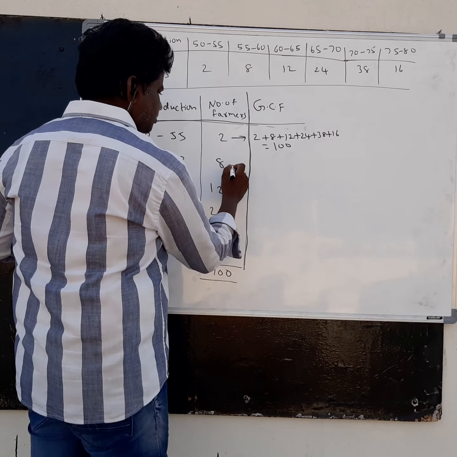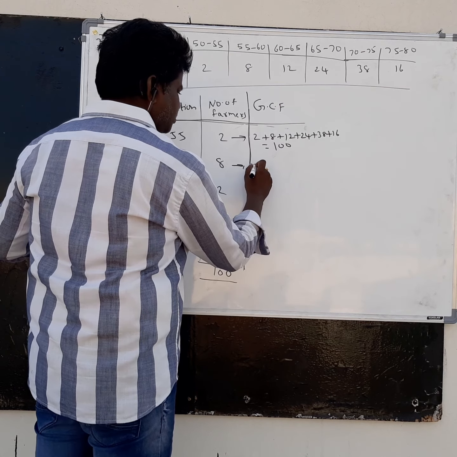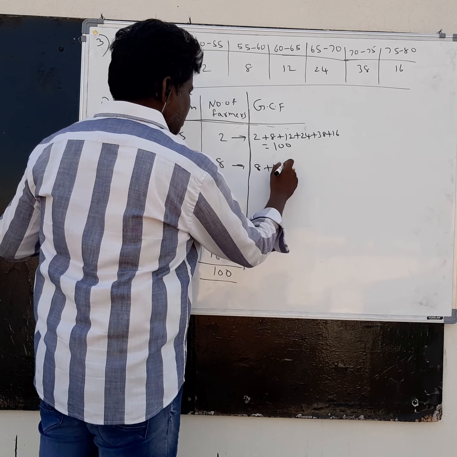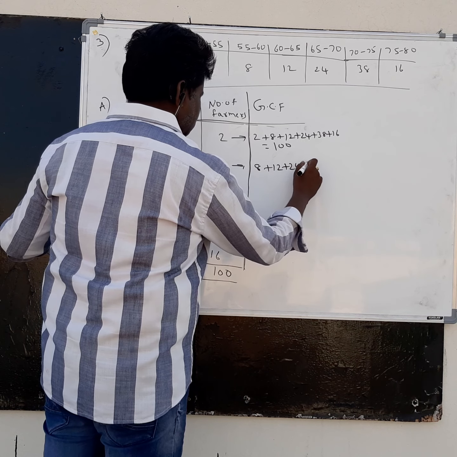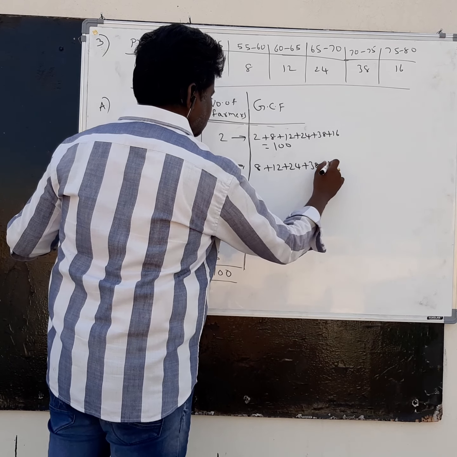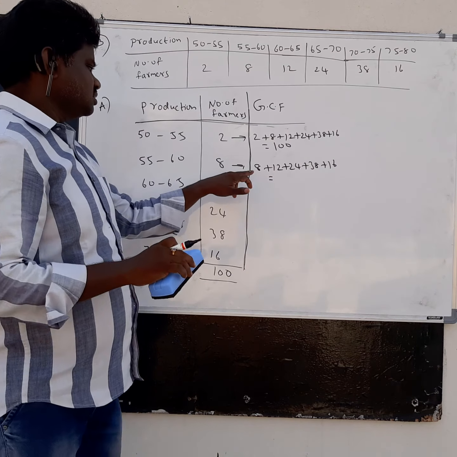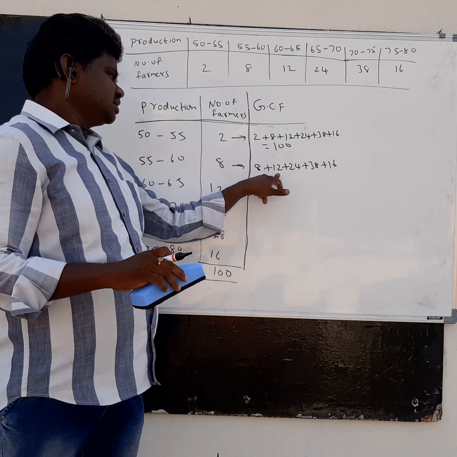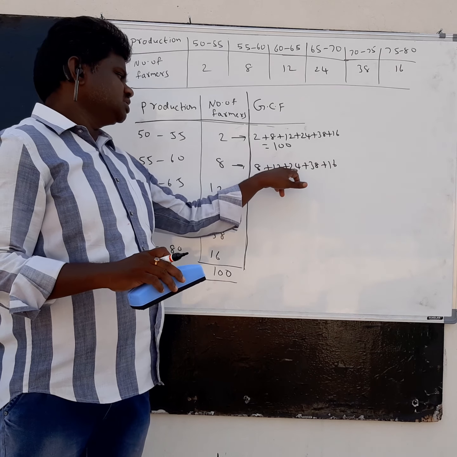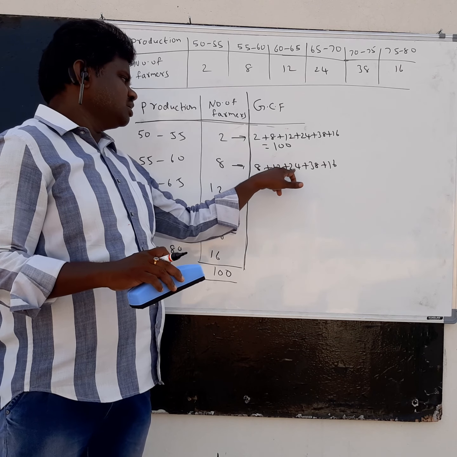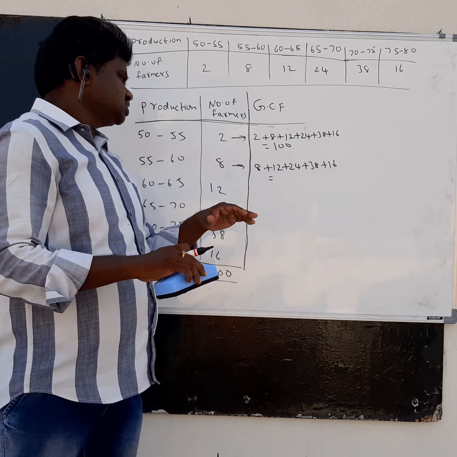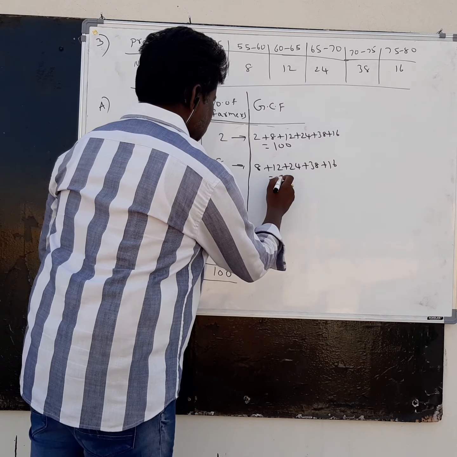At the same time for 8 also you have to calculate. 8 means 8 plus 12 plus 24 plus 38 plus 16. If you add this, 8 plus 12 is 20, 20 plus 24 is 44, plus 38 is 82, plus 16, that means you will get 98.